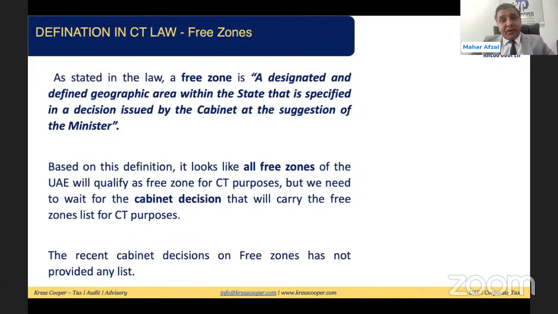We have not received any decision related to this right now. What are the key areas, the free zones, which are part of that decision? Maybe we need to treat all the existing free zones as free zones, or we can treat a designated zone as given in the VAT law as a free zone. I personally feel we need to wait for a decision on which businesses and which free zones are part of the free zone as per this definition.